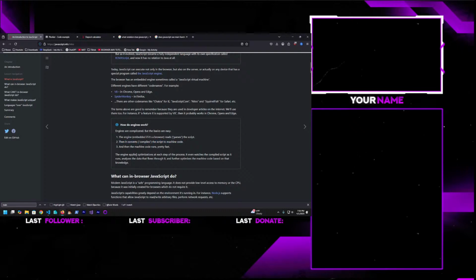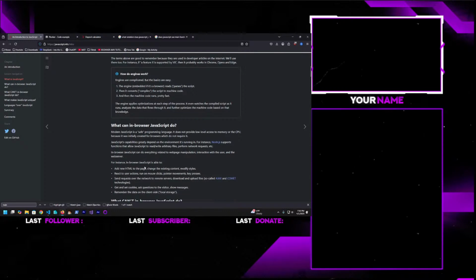Engines are complicated. The engine applies optimizations at each step of the process. It even watches the compiled script, runs, analyzes the data that flows through, and further optimizes the machine code.